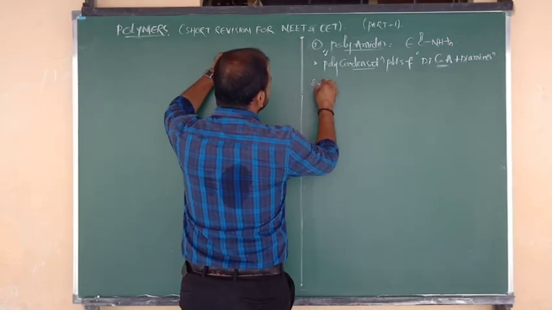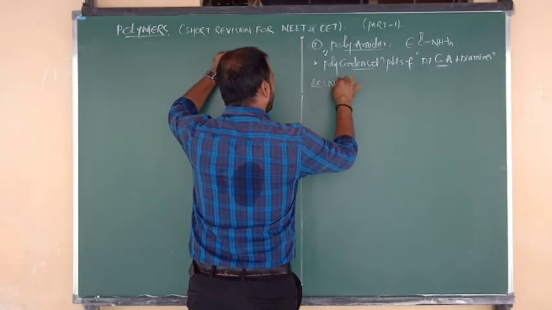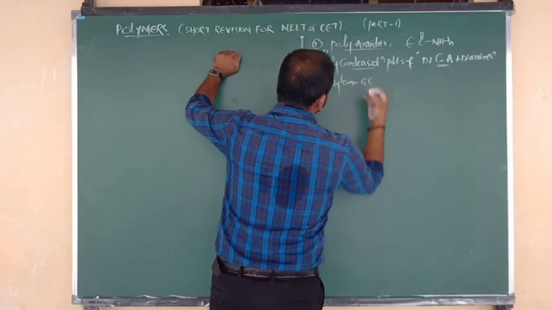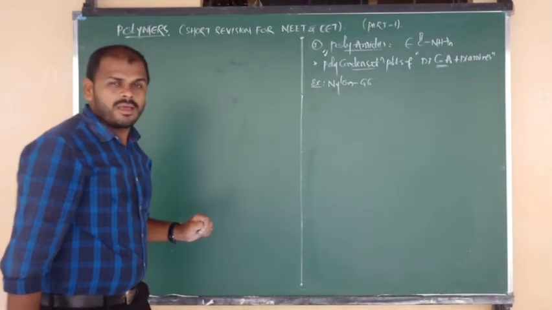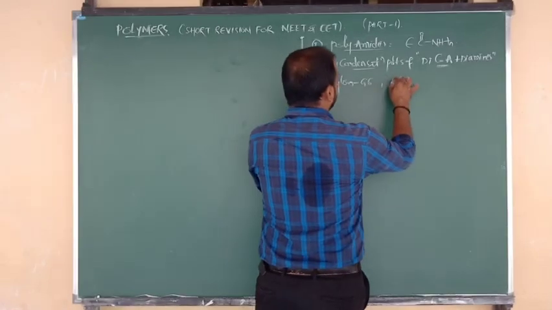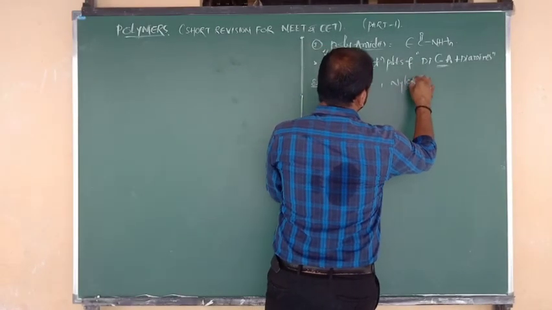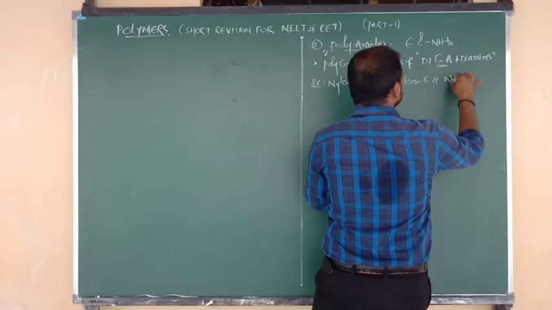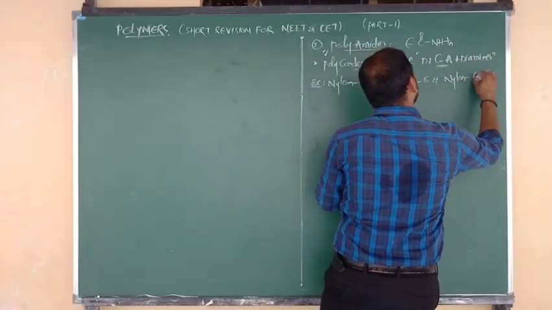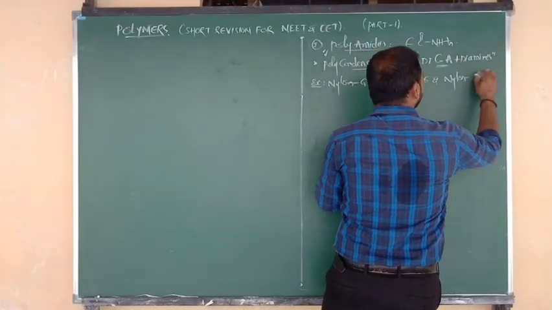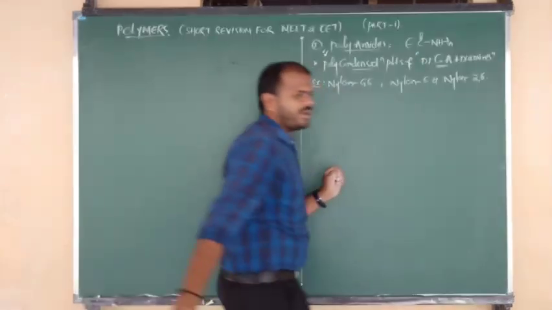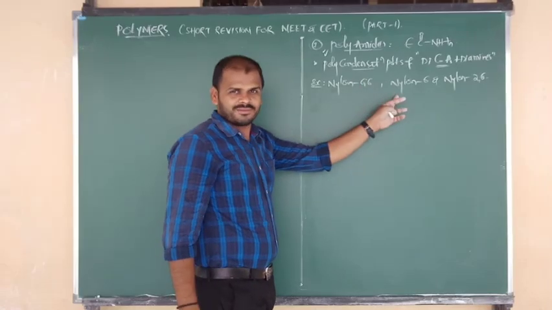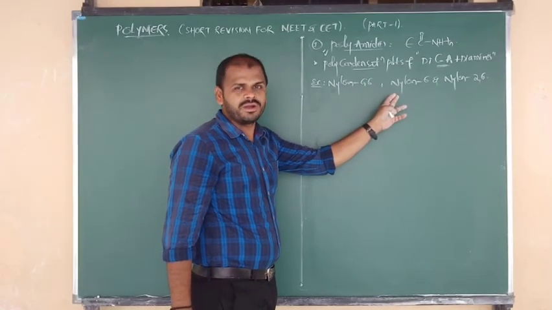So what are the examples of polyamide polymers? Number 1 is nylon 6,6, and also we can write one more example, nylon 6, and another example, nylon 2,6. Remember, all the nylon fibers belong to the polyamide category, but the first 2 are non-biodegradable.